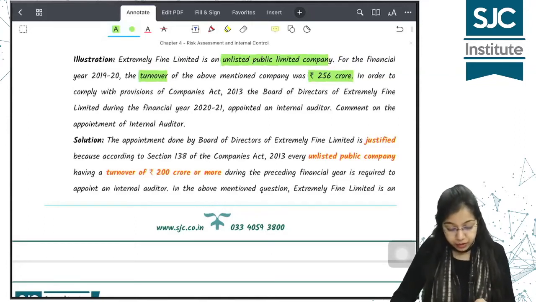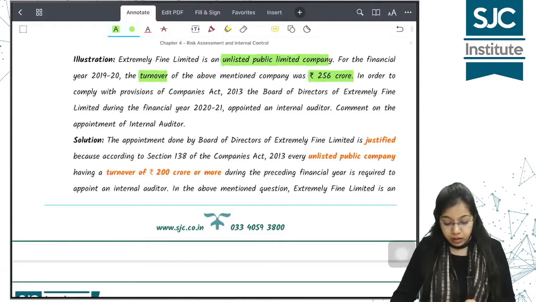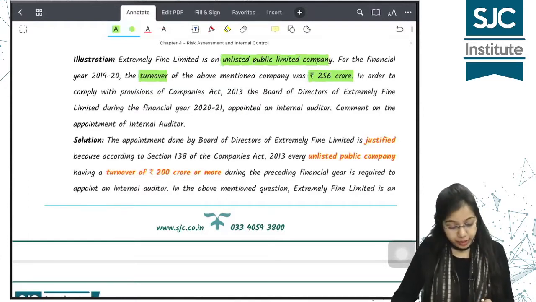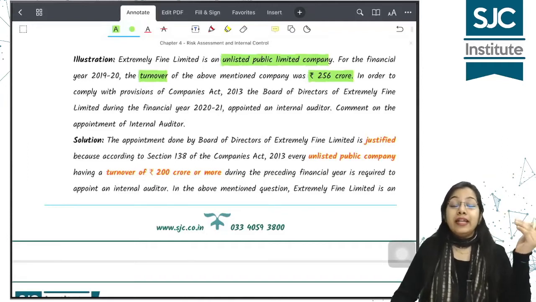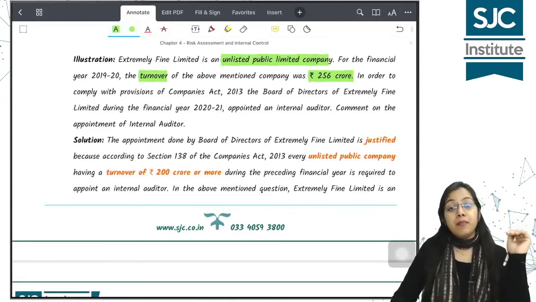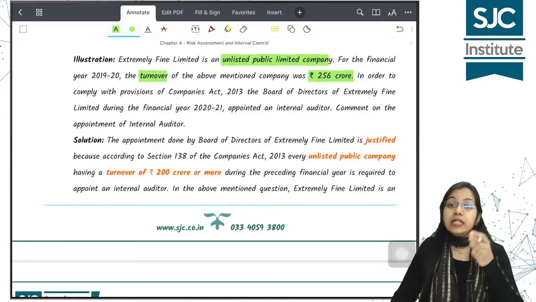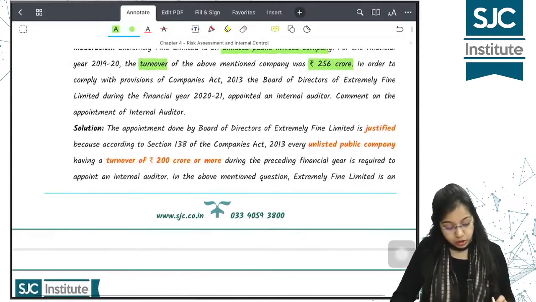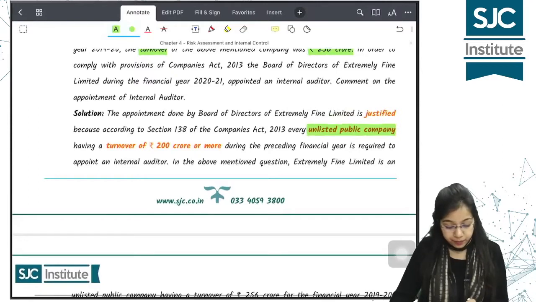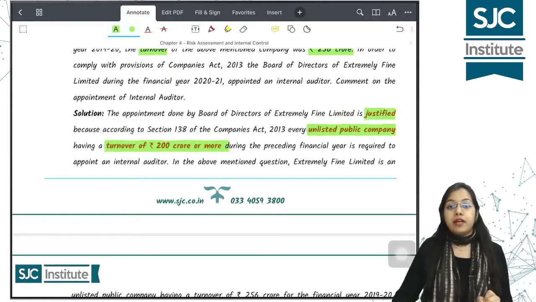In order to comply with the provisions of Companies Act 2013, Board of Directors during the financial year 2021 appointed an internal auditor. Comment on the appointment. Again एक और criteria ये है कि unlisted public companies में अगर immediately preceding financial year के अंदर turnover is greater than equal to how much crores? 200 crores. In that case also internal auditor must be appointed. So यहाँ पे 256 crore है तो internal auditor should have been appointed and which is appointed. So the action is justified.